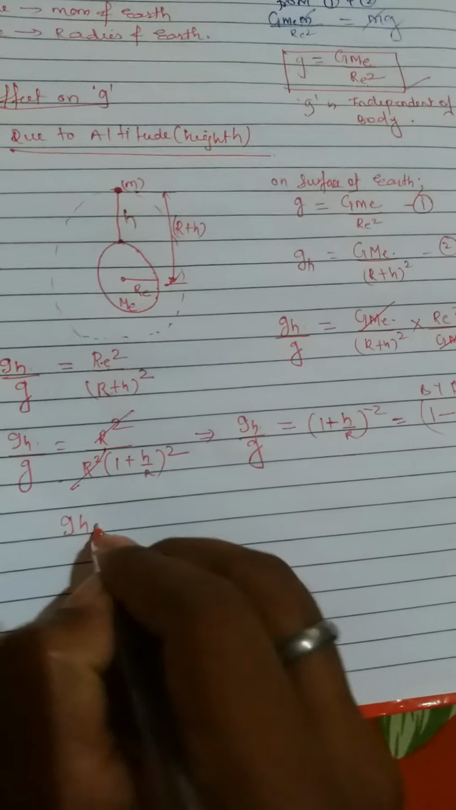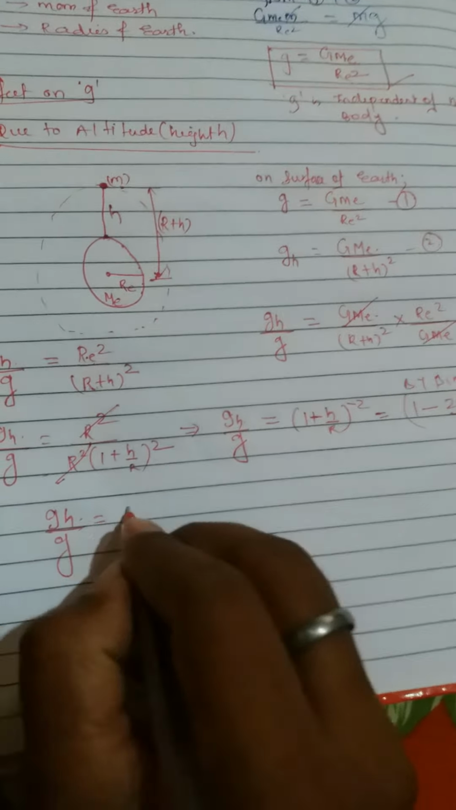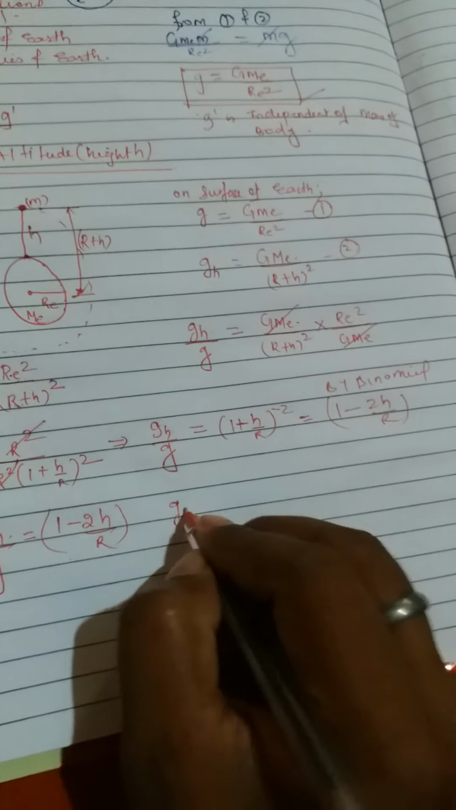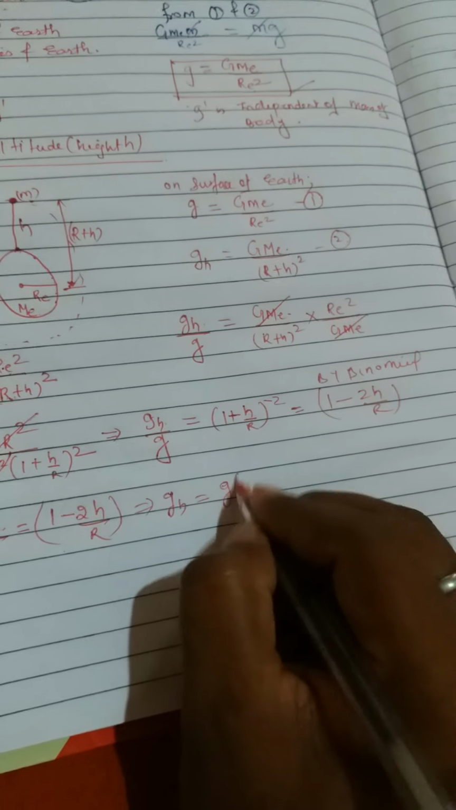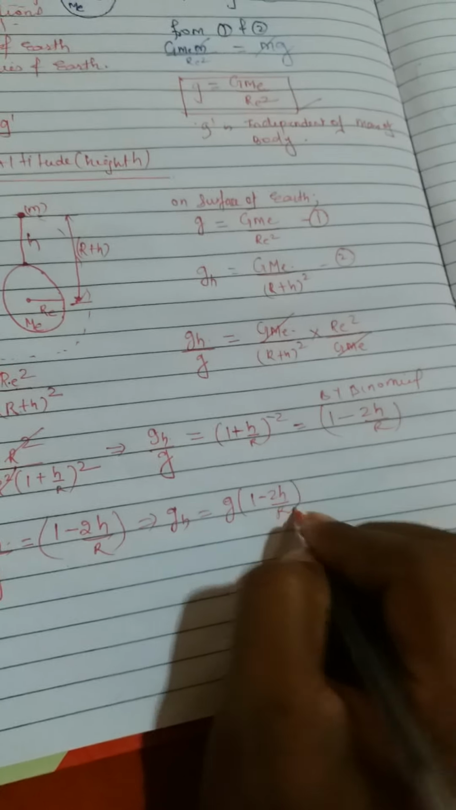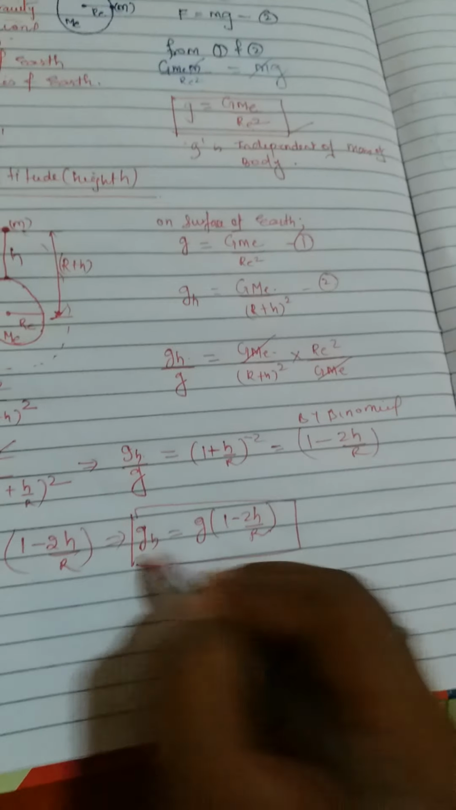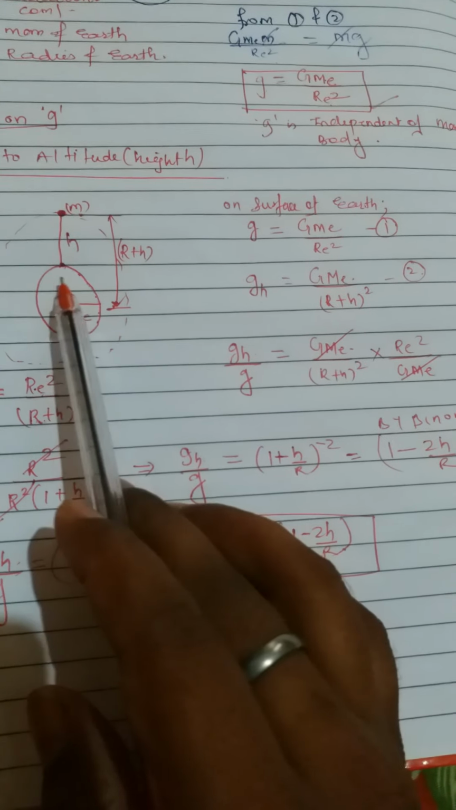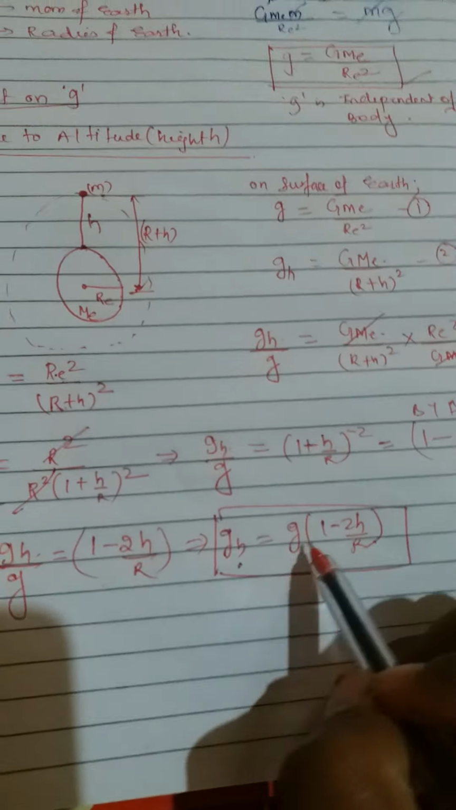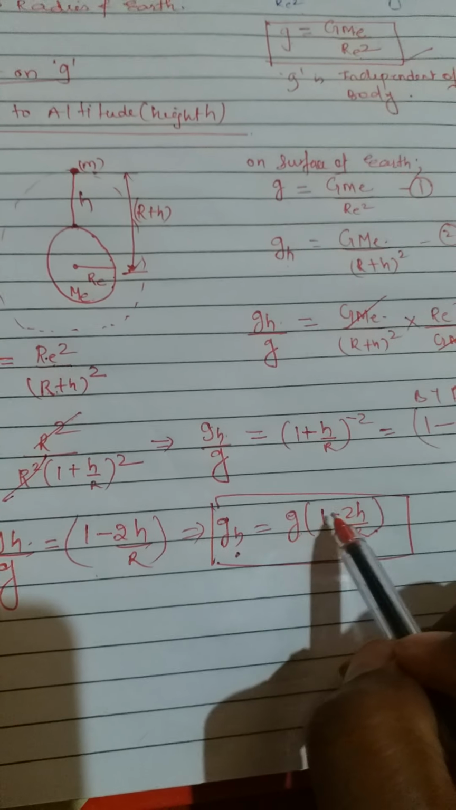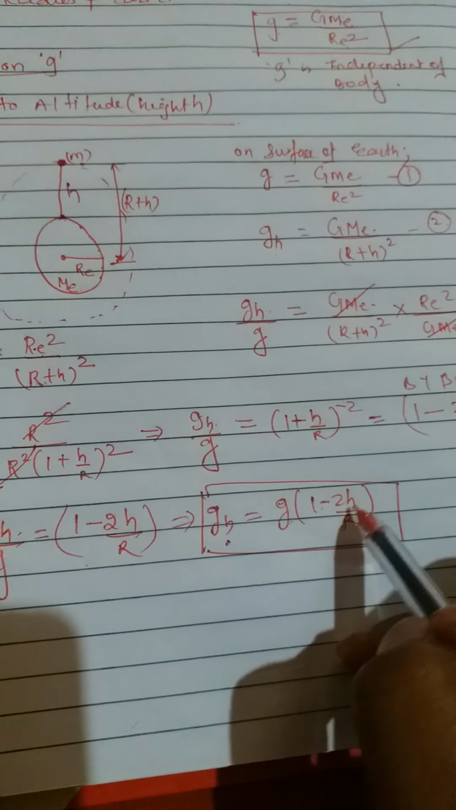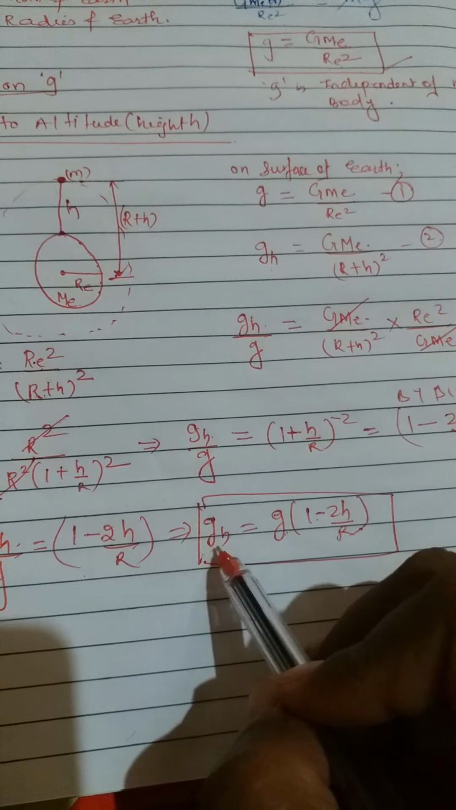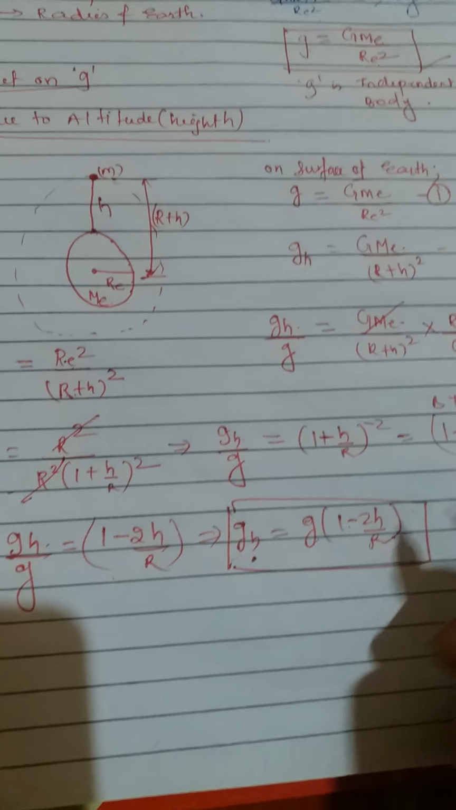So we got gh by g is equal to 1 minus 2h by R. So what is the value of gh? gh is equal to g into (1 minus 2h by R). So this is the acceleration due to gravity at a certain height h from the surface of earth. Now here you can understand one thing, g minus g into 2h by R, this 2h by R factor is multiplied with g and subtracted from g, so definitely this value will be less than g. What we can conclude here is that